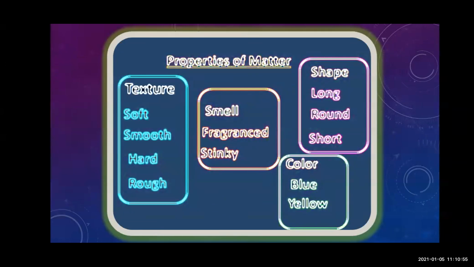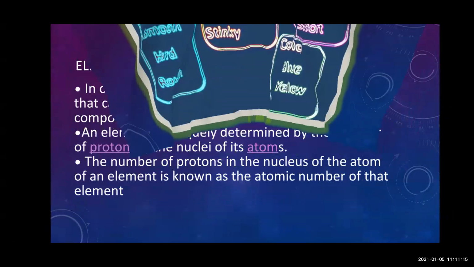Stingy means bad smell. Then color, whether the matter has blue color or yellow color. Then whether the matter's shape is long, round or short. So all these four are the properties of matter, which depend upon texture, smell, color and shape.